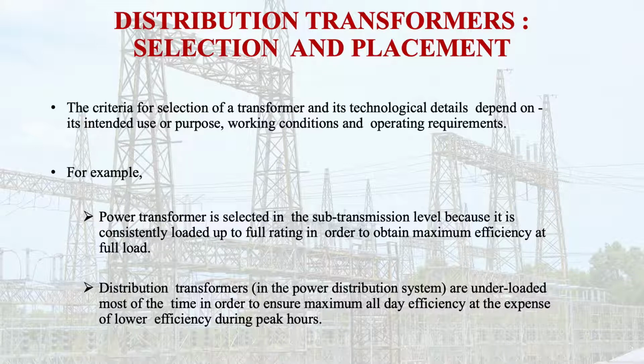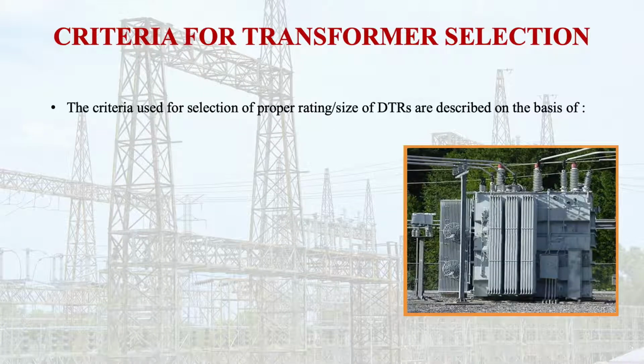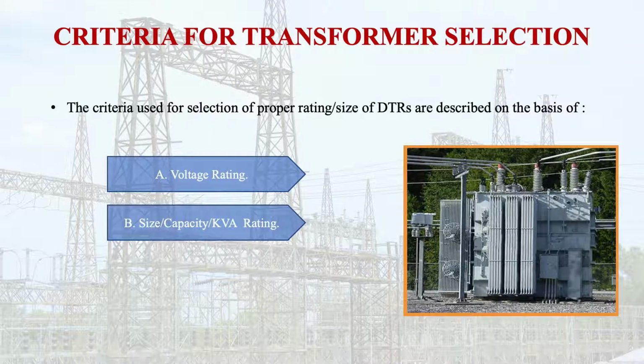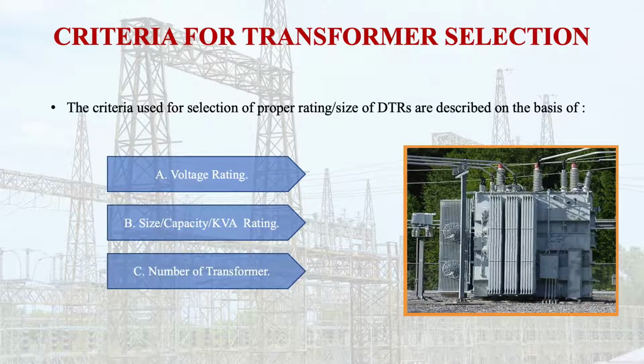So now what are the criteria for selection of the transformer? The criteria used for selection of the proper rating and size of a distribution transformer are decided on the basis of the voltage rating, the size, capacity or kVA rating. If we say the size, we say the capacity of the transformer or kVA rating, generally this is the same thing. Then the number of transformers used. On the basis of that, the transformers are selected and the rating of the transformer is selected.